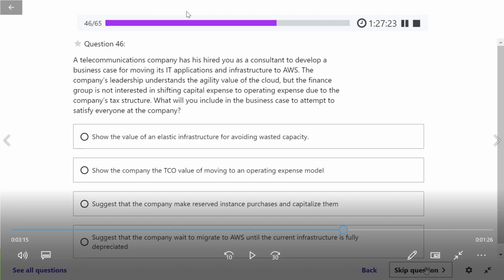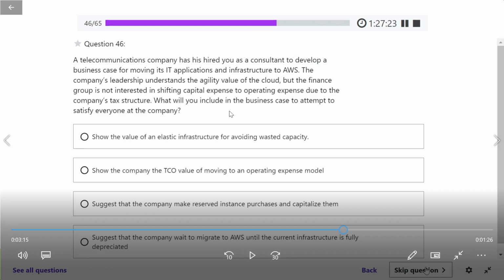So remember, the company wants to move application and infrastructure to where? To AWS. The leadership says it is very agile, meaning you can quickly launch machines. I know that, but finance is saying, we have already spent so much on machines, capital expense. Now you want to go to operating expense, and there is this tax problem and that problem. The finance team is saying, we cannot, it is too complicated financially.